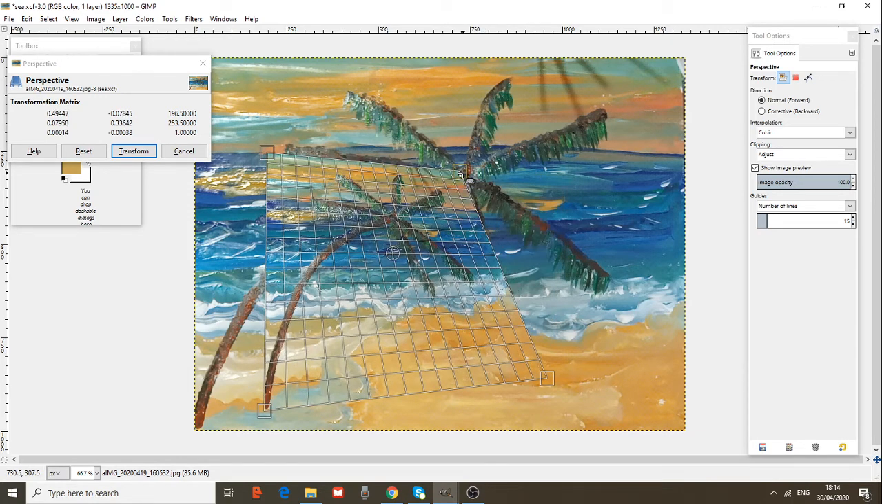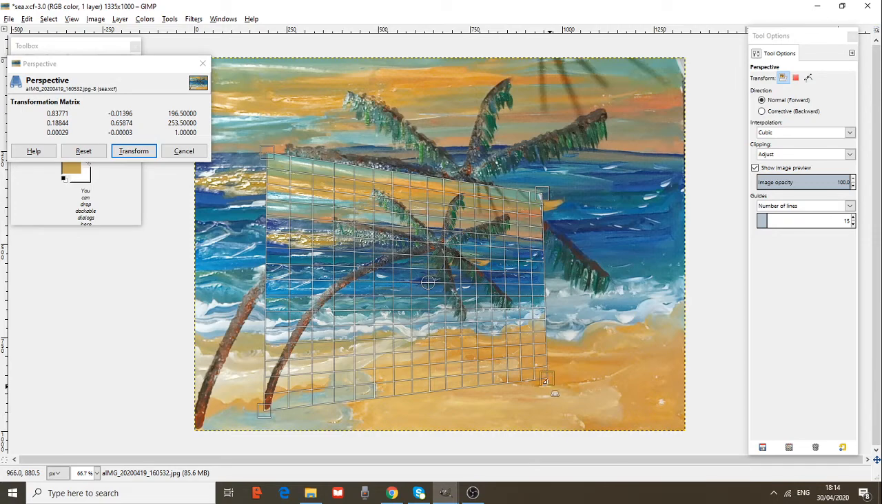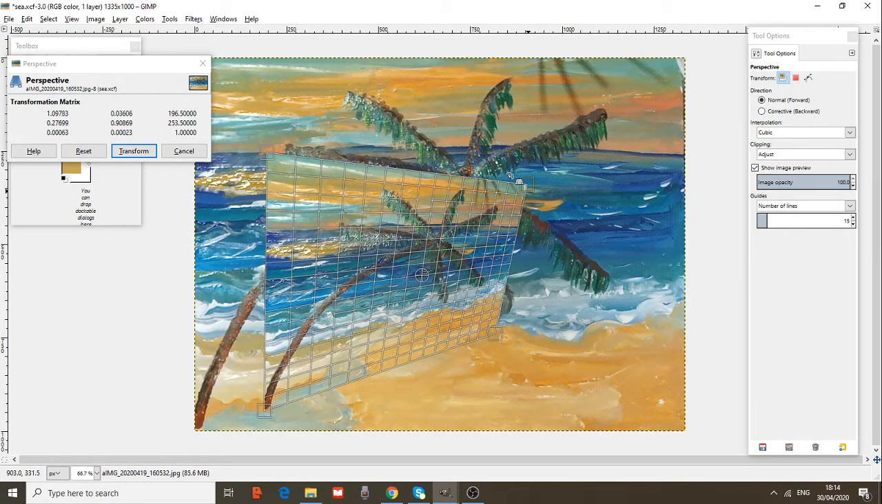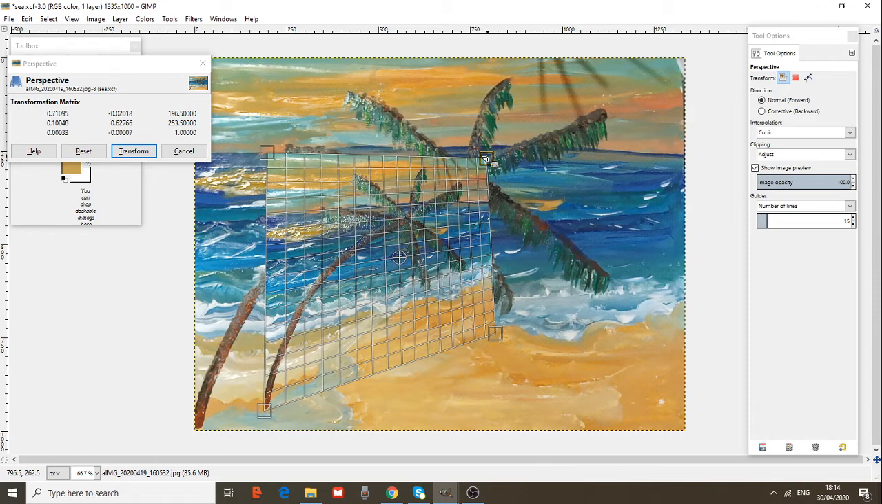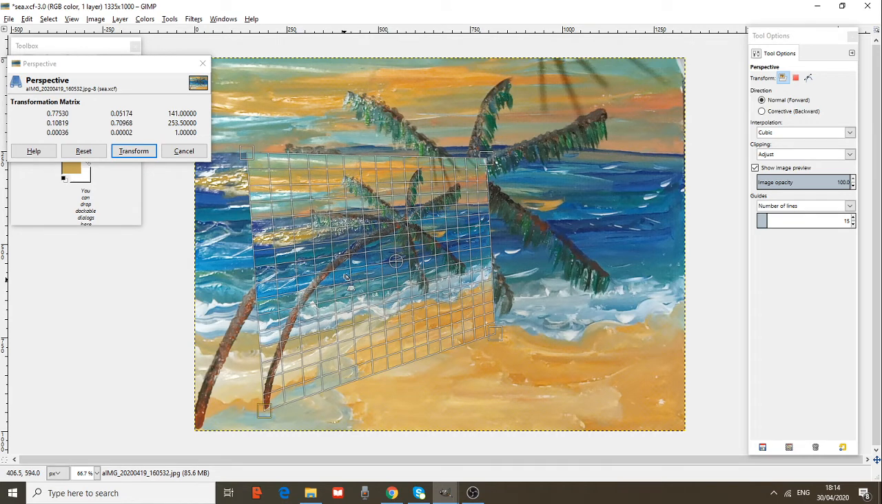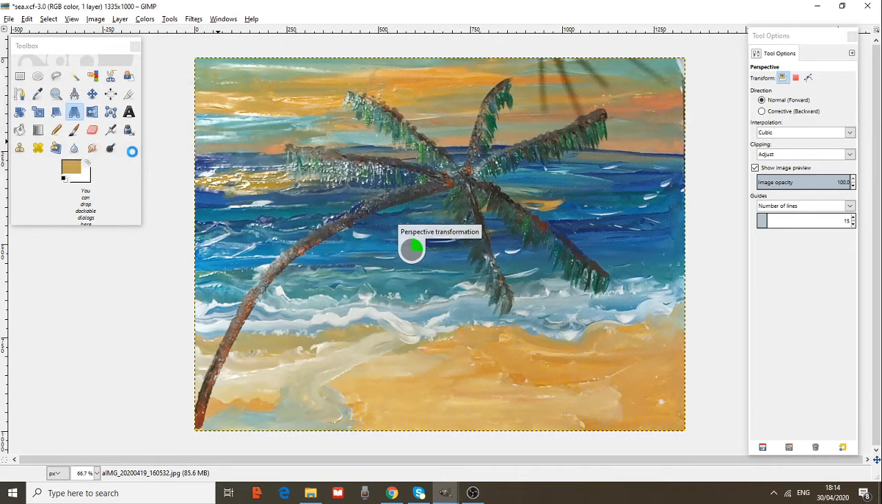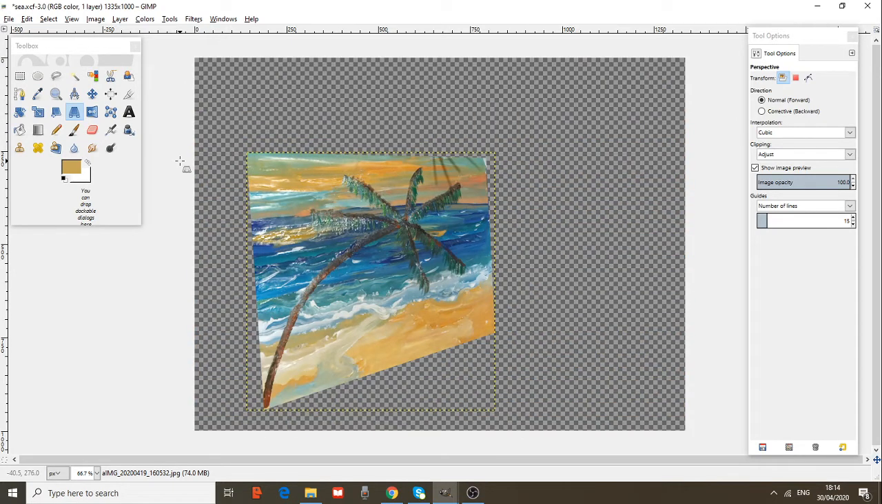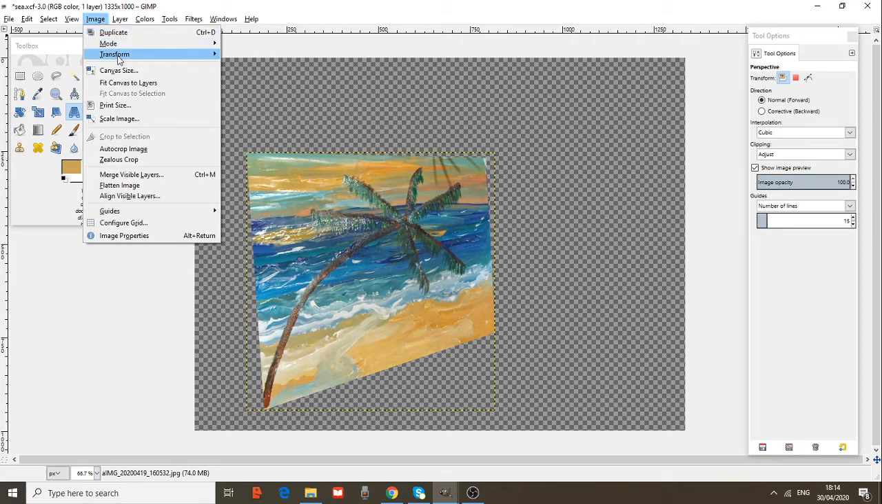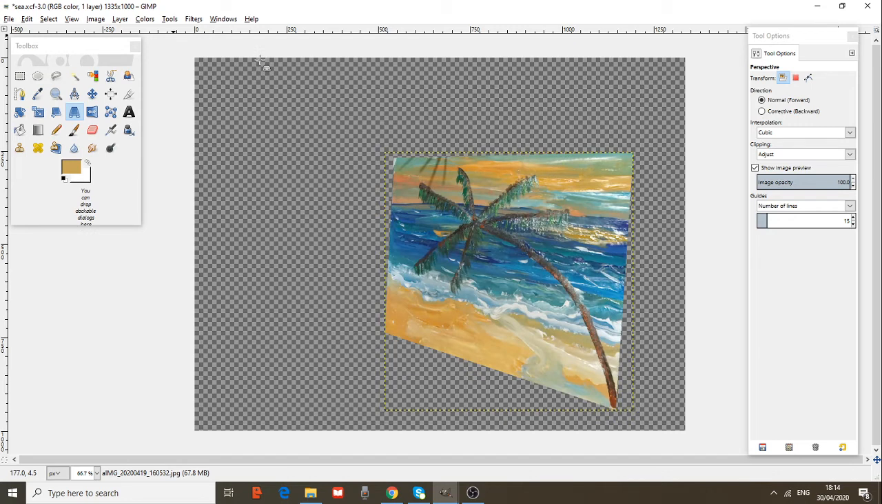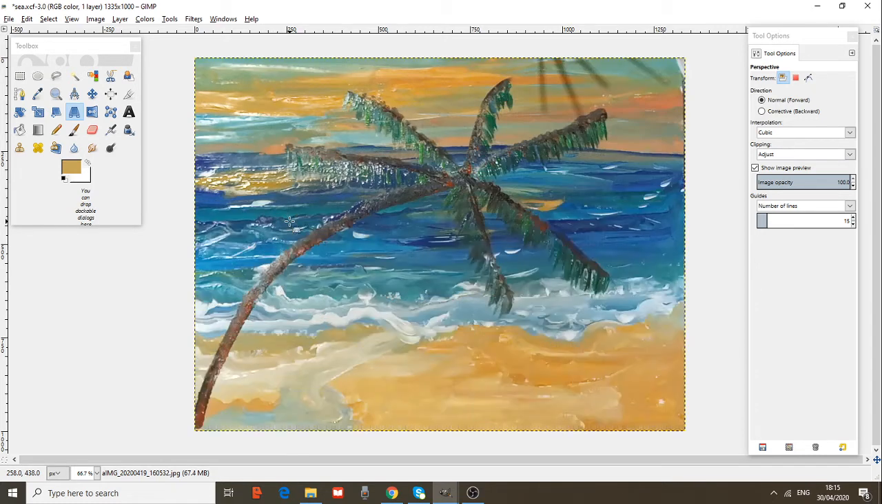You want it to go inside? No. Choose exactly what is the picture you want to do, and press Transform. You want to flip it? Go to Image, Transform, Flip horizontally. This is the perspective tool. Control Z, and come back to the original picture.